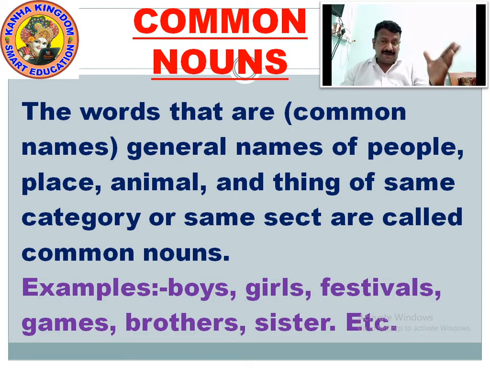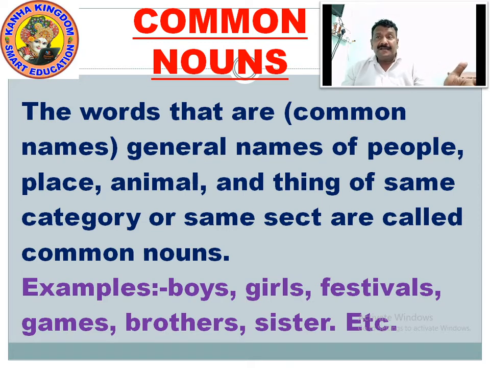When you are talking commonly about school, there are so many schools. Right? I had gone to a railway station. I had gone to a bus stop. When you talk about bus stop, it's a common thing. I had gone to the market. I had gone to the shopping mall. There are many shopping malls. You are not addressing the proper thing, so it's a common thing. When you talk about place, school, bus station, these are all the common names used.